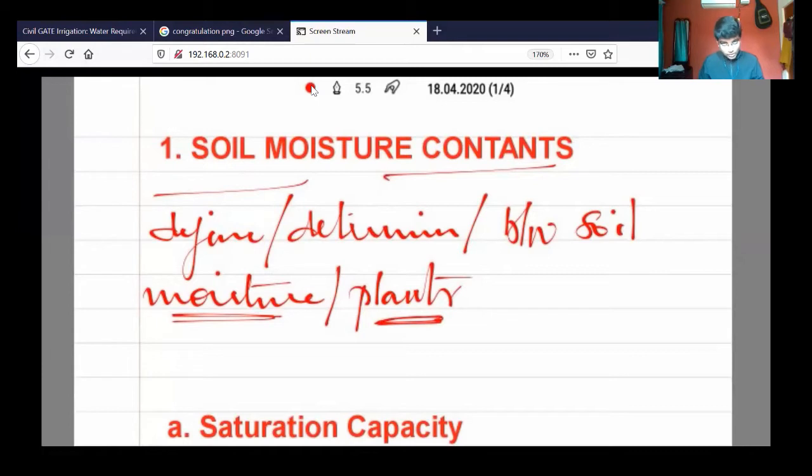Chakri Verma, is it audible now? Chakri, is it audible now? As you said earlier, it was not audible. Is it audible now? Right, fine then.